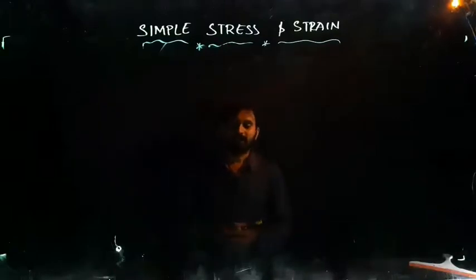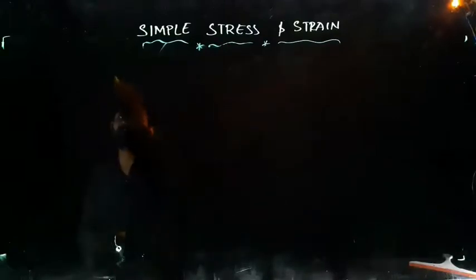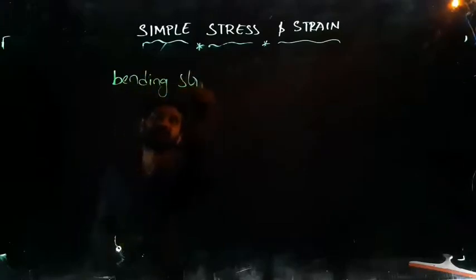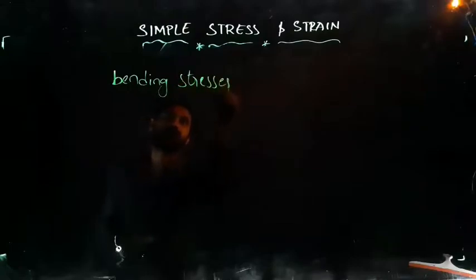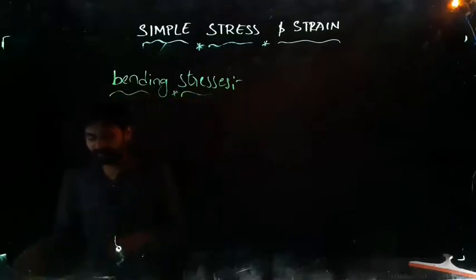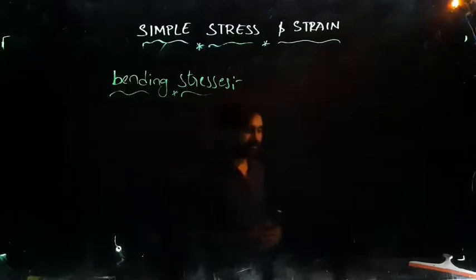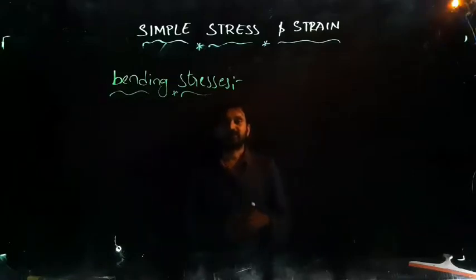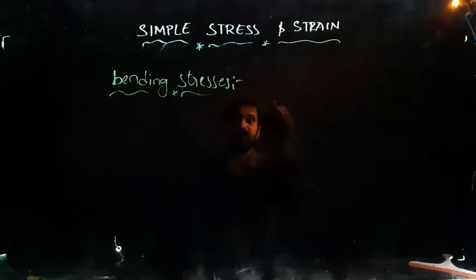Now let's see the bending stresses. So what are bending stresses? Where are they going to be developed? Let us see. Bending stress is going to be developed in your body when the load acts away from the axis.